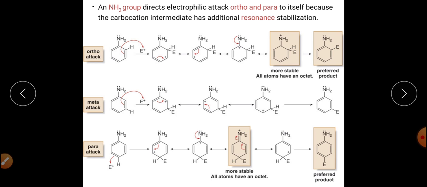This is because the positive charge appears on the carbon atom which is directly bonded with the group having a lone pair of electrons. So the NH2 group, being attached here, will further stabilize this particular C positive, the arenium ion. So the NH2 group is ortho-para directing in its nature.